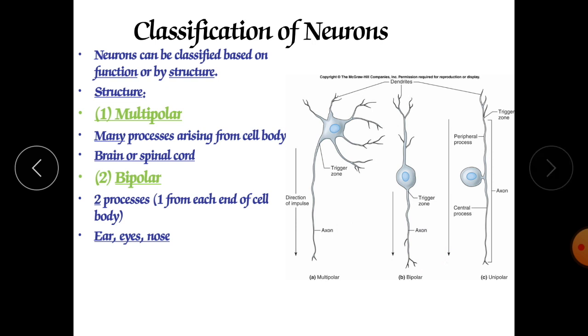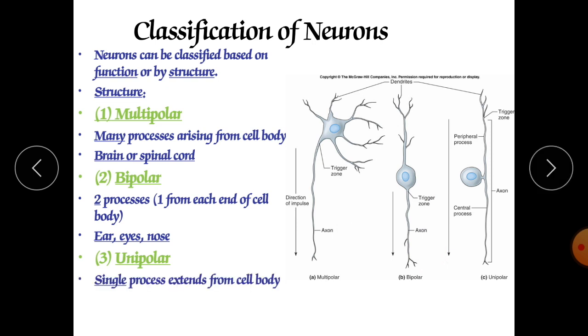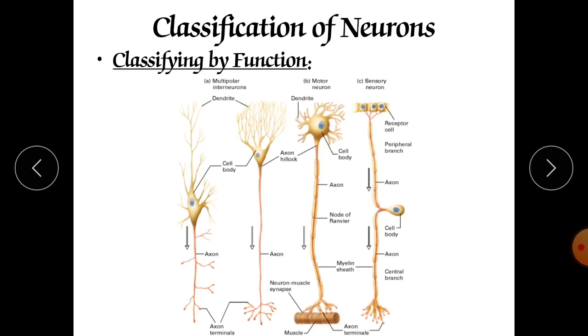Now next is unipolar. In unipolar, a single process extends from the cell body. From the cell body, the signals can be divided into the trigger zone and the axons. At the same time, a single straight way is developed from this cell body. So it is the example of unipolar. Outside the brain and spinal cord you will find such type of neurons.